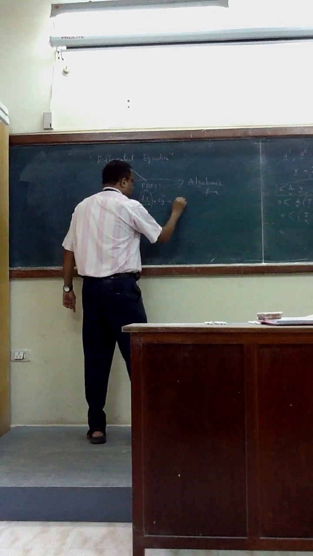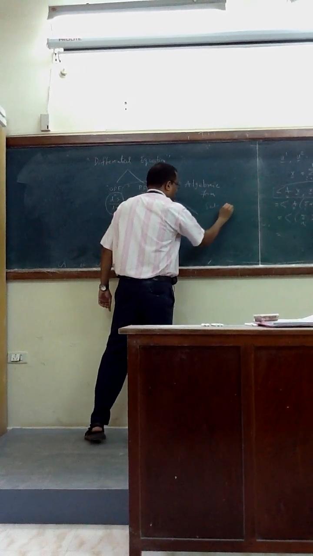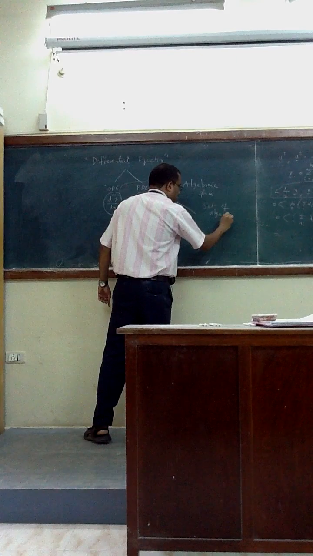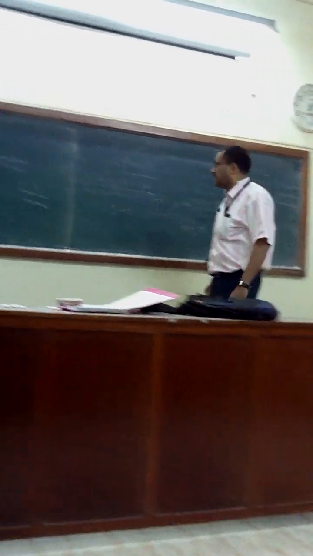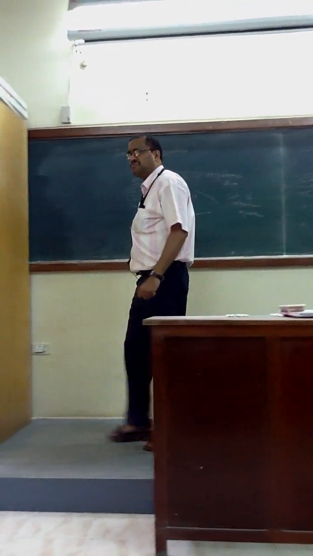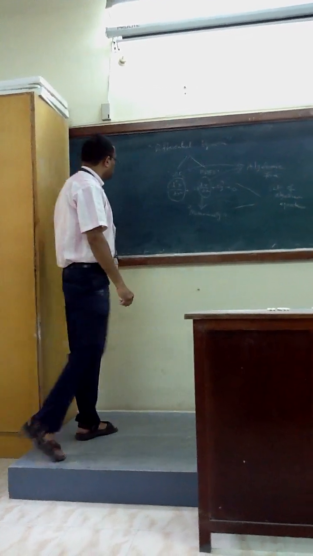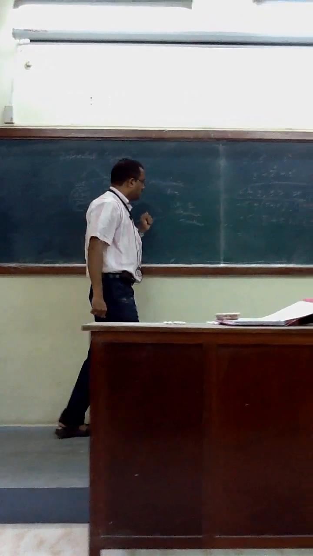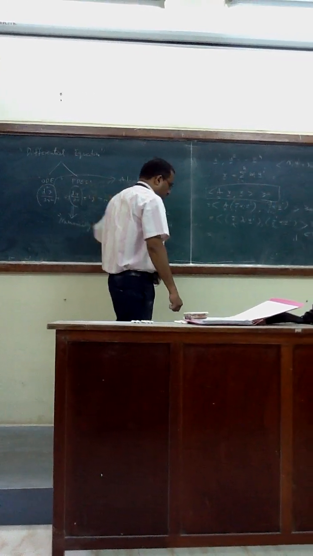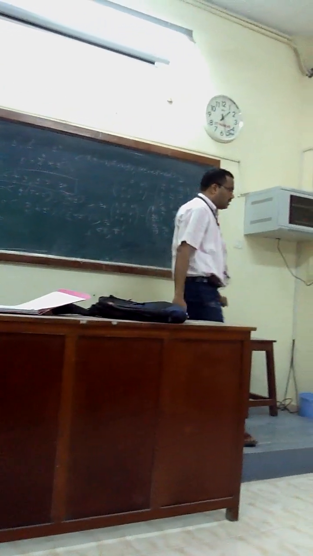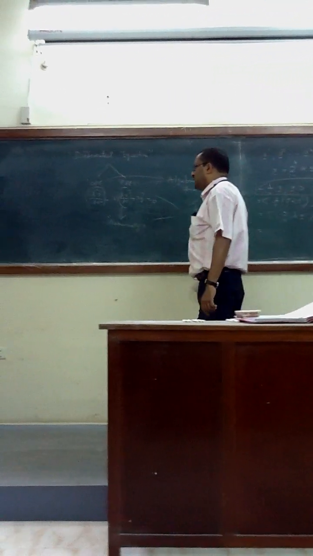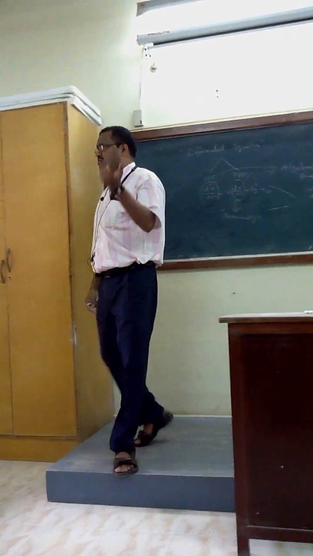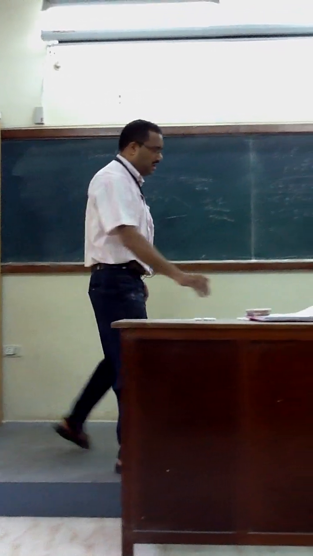And what actually happens? This will lead to a set of algebraic equations. This derivative will not be a derivative any more. We will convert the derivatives, wherever derivatives appear, in terms of an algebraic system. That means derivatives can be expressed in terms of ratios. Okay, let's look at how to do that.